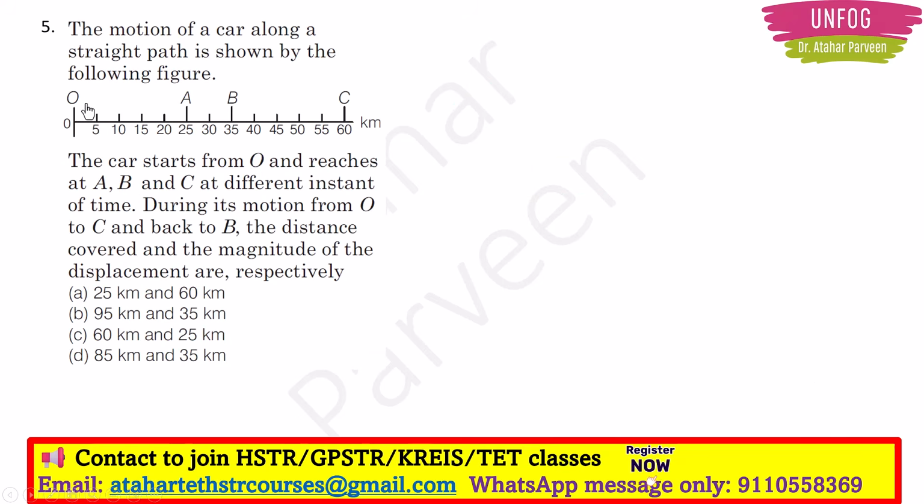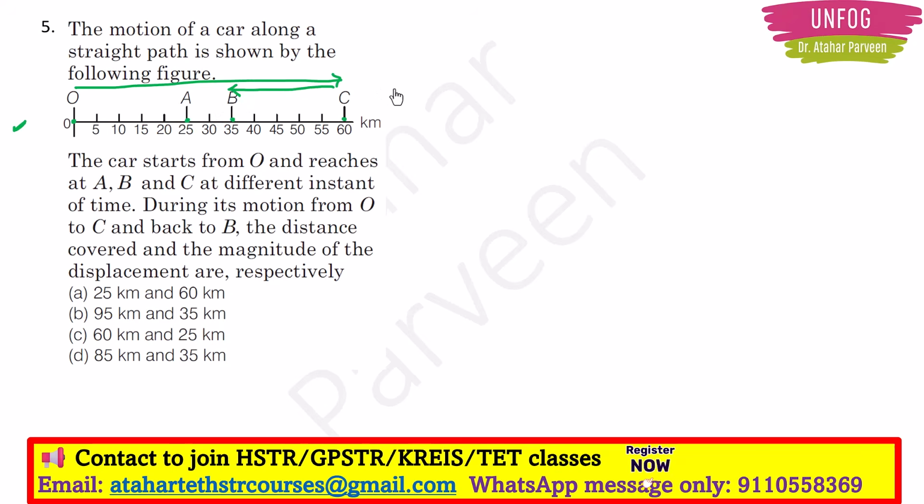Next, question number 5. The motion of a car along a straight path is shown by the following figure. This figure you have to observe. The car starts from O and reaches A, B and C at different instants of time. During its motion from O to C and back to B, the distance covered and the magnitude of the displacement are, respectively.